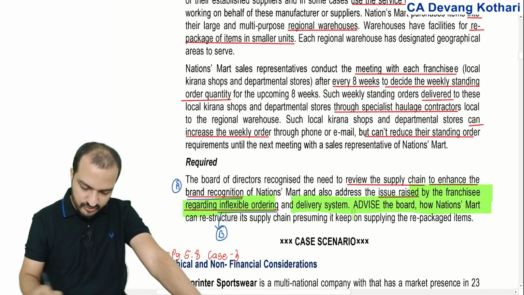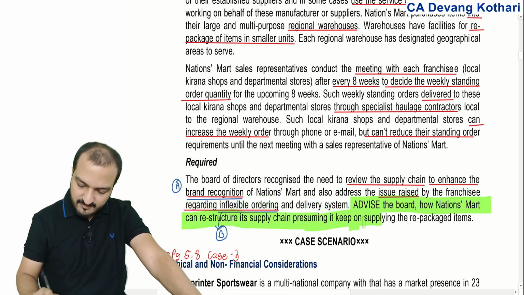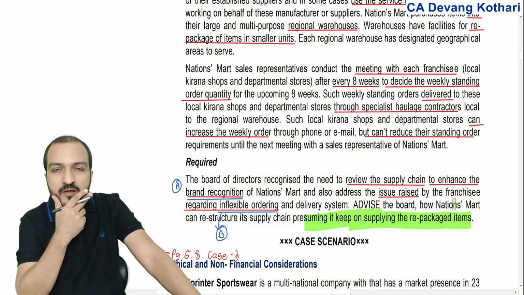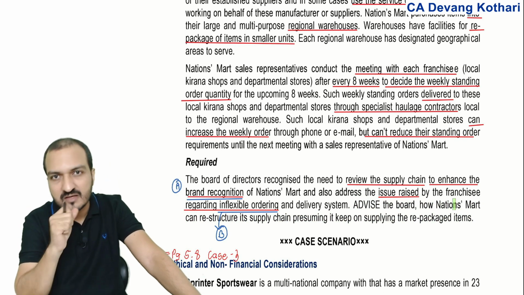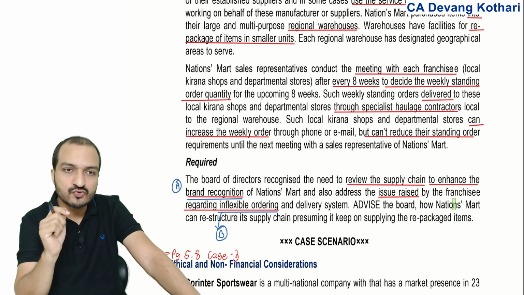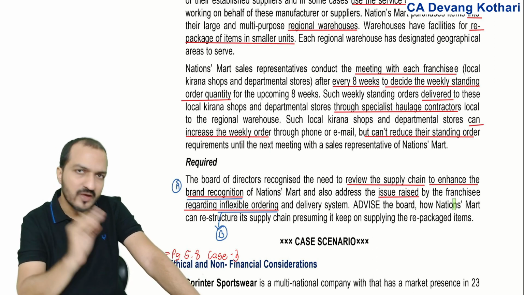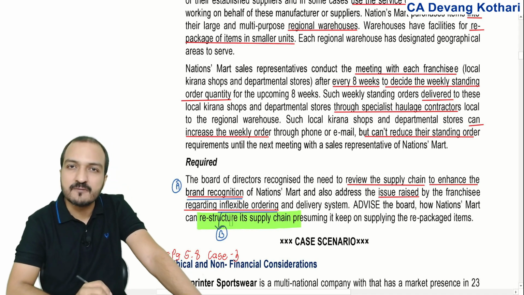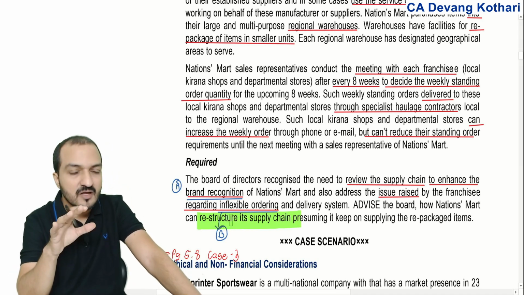Advise the board how the company can restructure its supply chain, presuming it keeps on supplying the repacked items. Well, you notice that they have not given any specific problem in the case. They have not even asked you to give any specific solution to the problem, but they are just asking you in general how will you restructure the supply chain. So what all changes would you recommend in this supply chain?